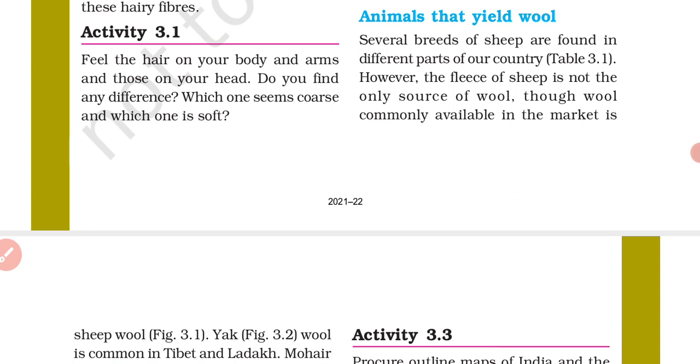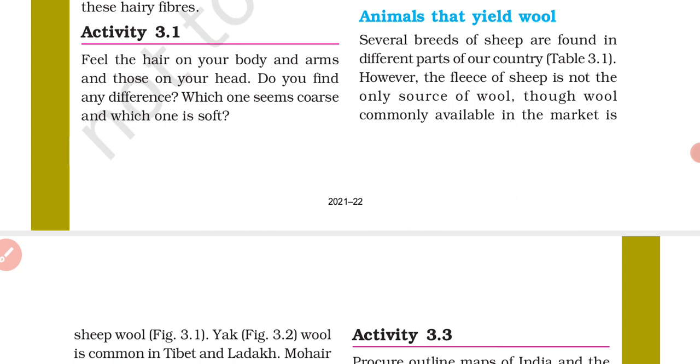These wool yielding animals bear a thick coat of hair on their body. And it is this hair only which gives us wool. The wool yielding animals have a thick coat of hair on their body to keep them warm during the cold winter season.